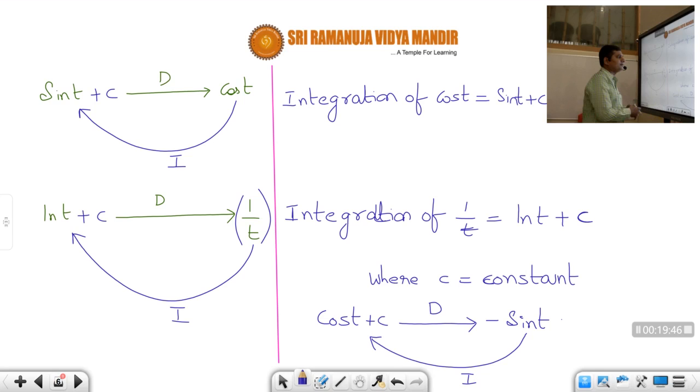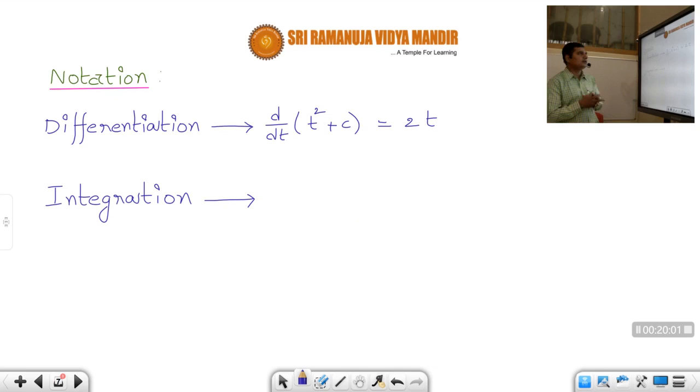So now let us see, students. The next one is notation. What is the symbol for integration? After getting an idea about integration, I hope you got an idea that it is just the opposite of differentiation, or inverse of differentiation, or anti-differentiation. That's all. So now notation, students.